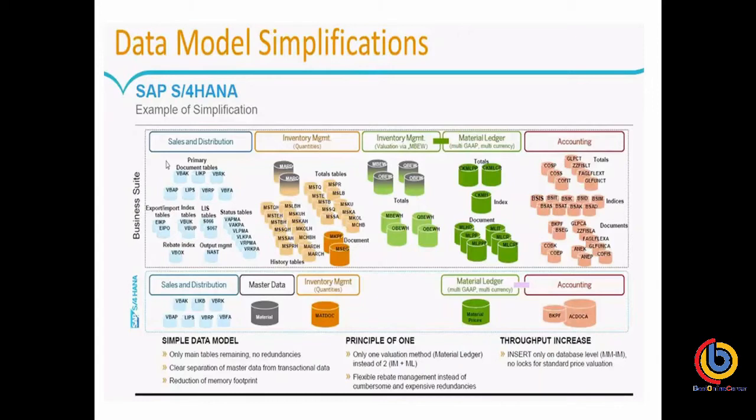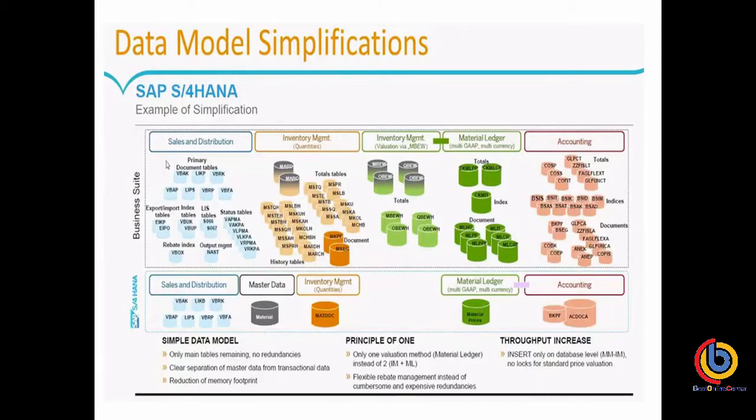For example, if I'm talking about the VBAK table. Earlier, the VBAK table just stored the header data of the sales order. Now in S/4HANA, it's storing the header along with the status and everything, meaning it consists of a huge number of fields.